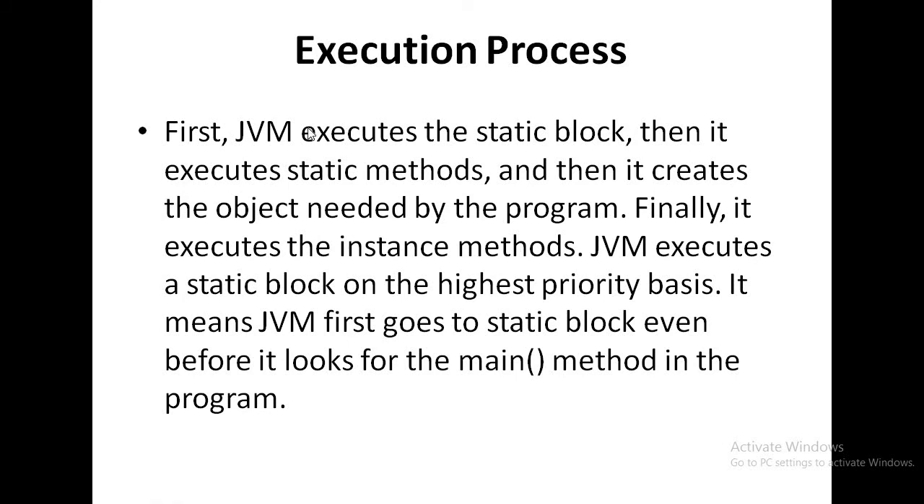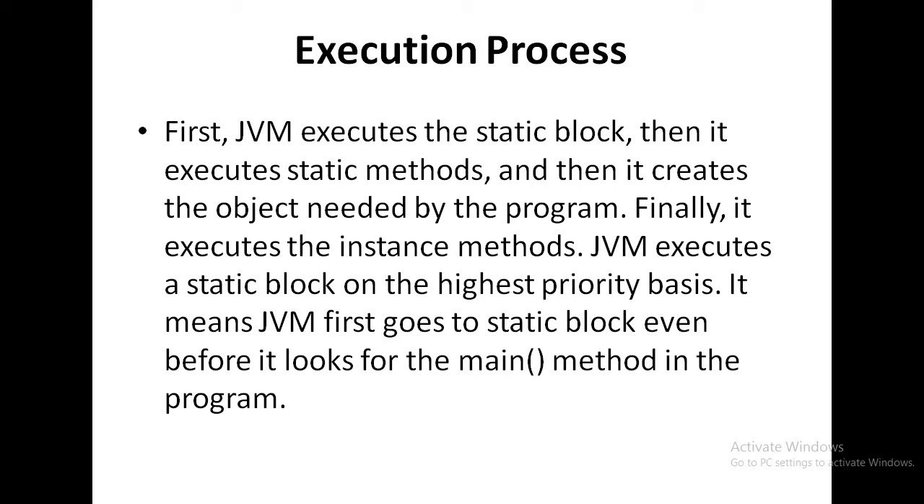So what is the execution process? First, the JVM executes the static block, then it executes the static method, and then it creates the objects needed by the program. Finally, it executes the instance method. The JVM executes the static block on a higher priority basis. It means the JVM first goes to the static block even before it looks for the main method in the program. So what it tells us is, in a program, the JVM first looks for the static block, not the main method.